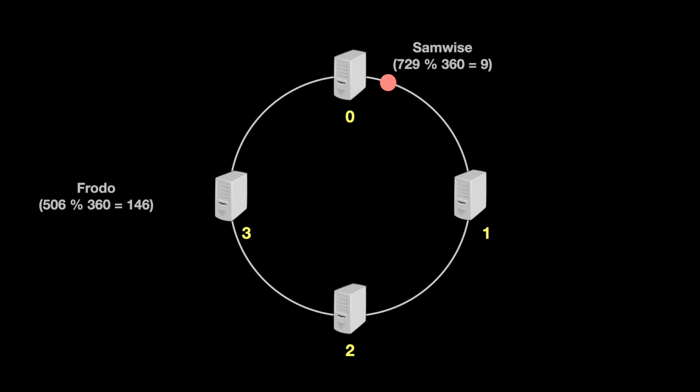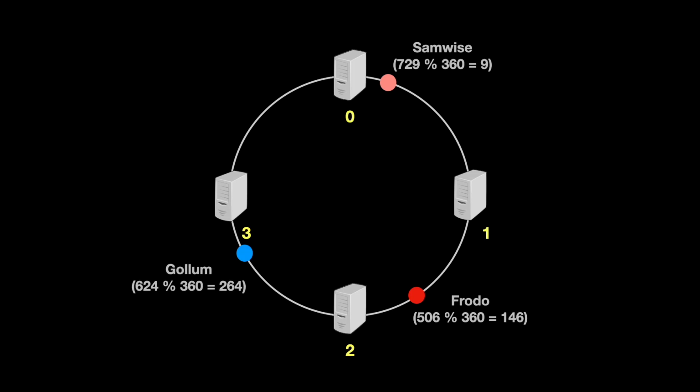Similarly, if we want to find the server which would store the data of Frodo, we calculate hash modulo 360, which gives us 146. As 146 is between 90 and 180 degree, it would lie somewhere around here. This time we ask server 2, hey server 2, can you store the data for all the keys for which hash modulo 360 is between 90 and 180 degree? So every key that lies between server 1 and 2 will be stored in server 2. We repeat the process for the key of Gollum and the number hash modulo 360 now falls between server 2 and 3. So we store the data of Gollum in server 3. And we store the data for Gandalf on server 0 by the same logic.